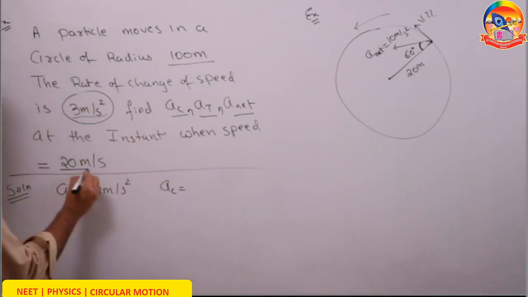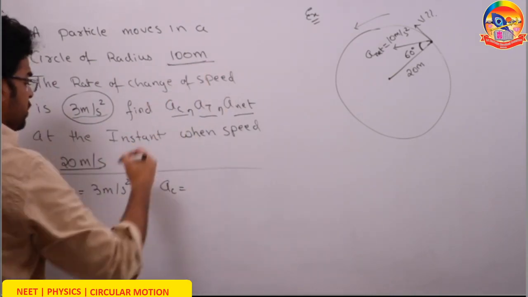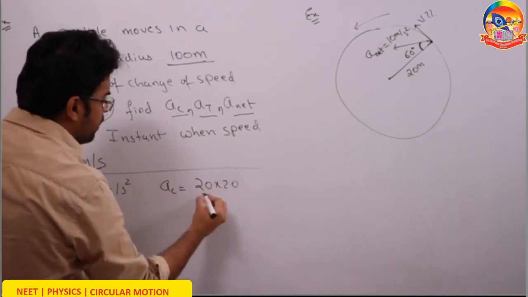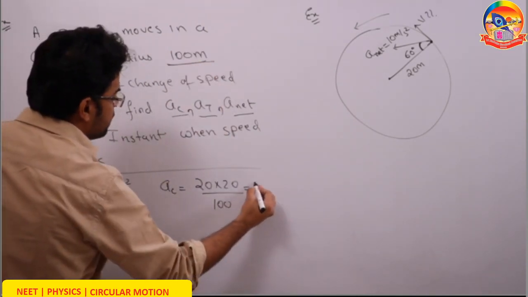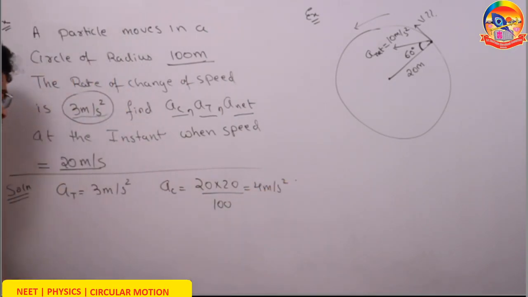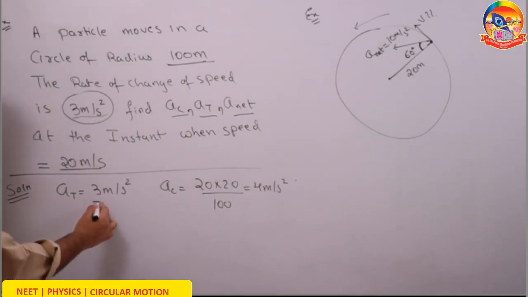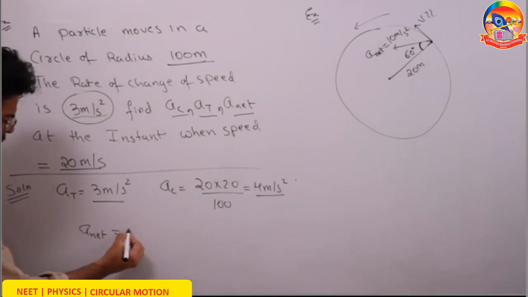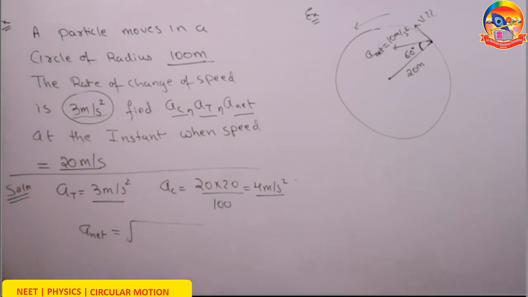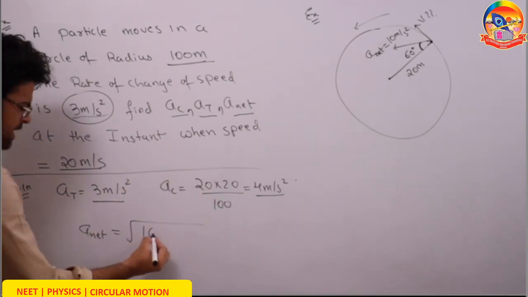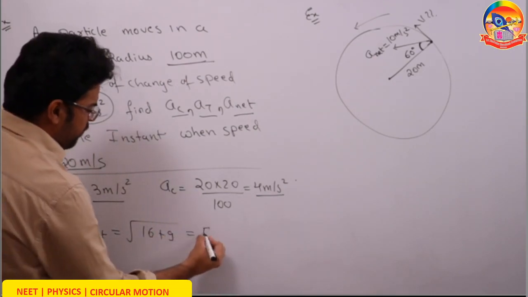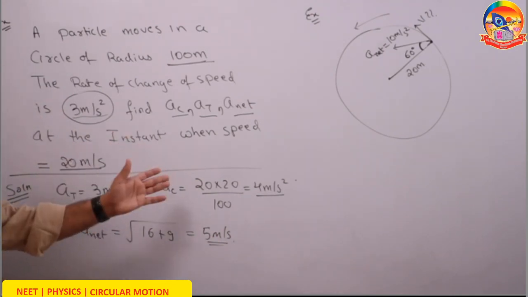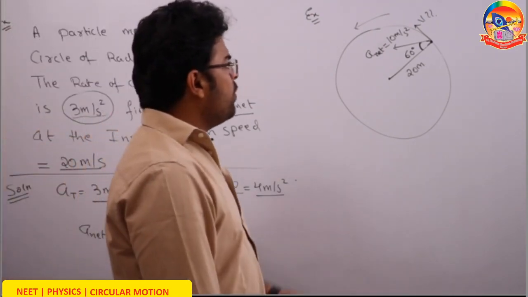Now what will be the centripetal acceleration? At the instant the speed is 20 meter per second and the radius is 100 meter, the centripetal acceleration has to be v square by r. So you will do 20 into 20 upon 100. So this becomes 4 meter per second square. Now understand that the tangential acceleration is 3 and the centripetal acceleration is 4. We know that the net acceleration has to be equal to under root of centripetal square plus tangential square. So 4 square plus 3 square, that is 16 plus 9, and under root of 25 gives you 5 meter per second square. That will be the net acceleration. So you got tangential acceleration, centripetal acceleration and net acceleration. Moving on to the next question.